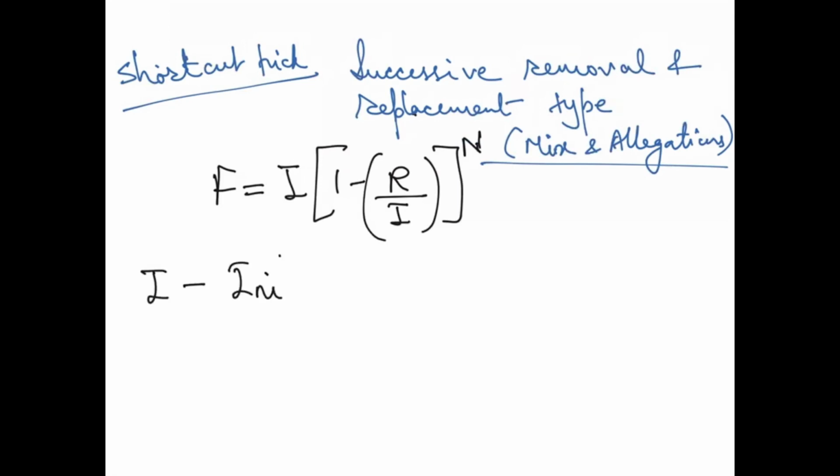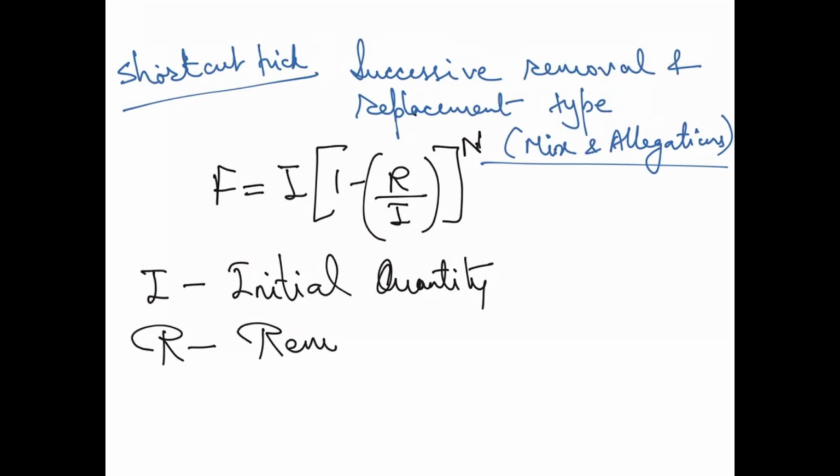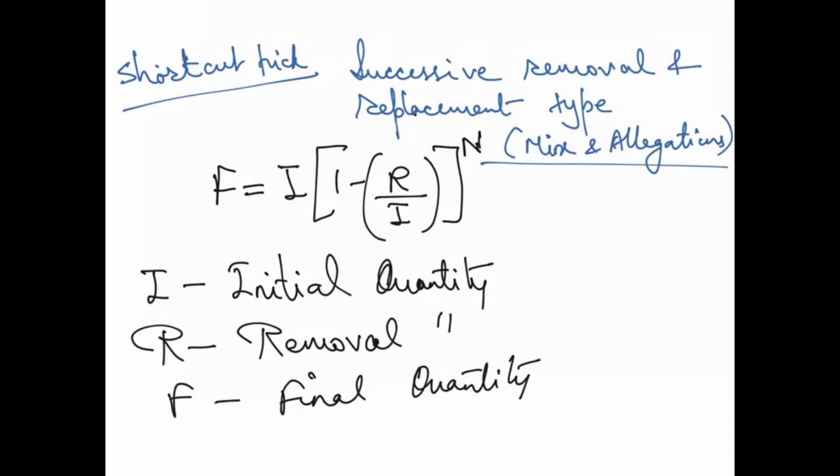I is the initial quantity. R is the removal quantity. F is the final quantity, right? And N is the number of processes, right? Now what is the thing which we will do? We will discuss.